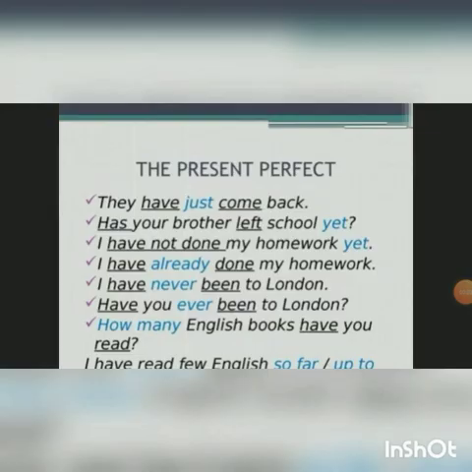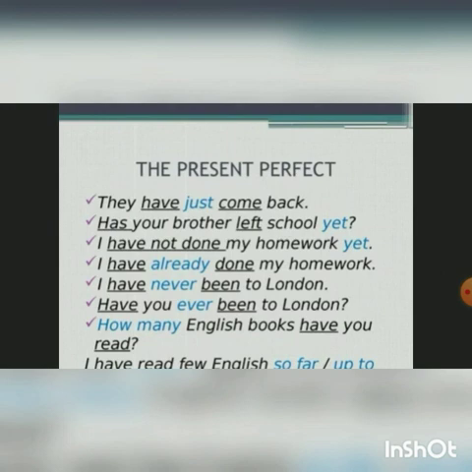Let's make up sentences for the present perfect tense. For example, "They have just come back." "Has your brother left school yet?" "I haven't done my homework yet." The word "yet" we use only in the negative form and the question form.